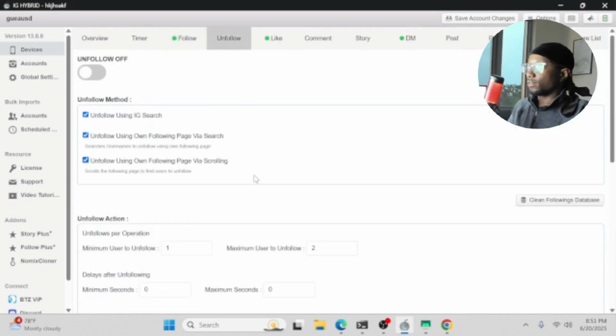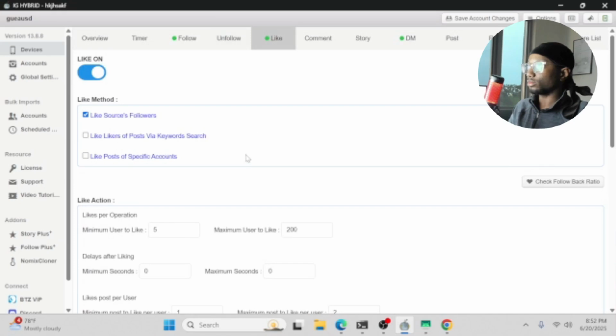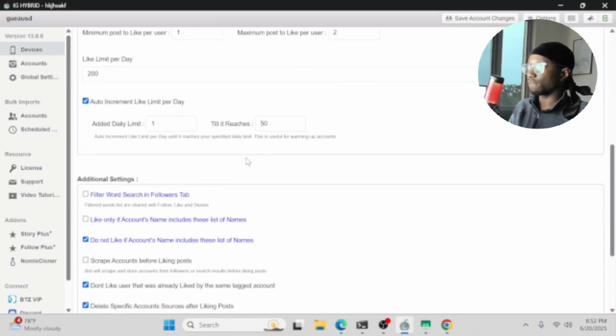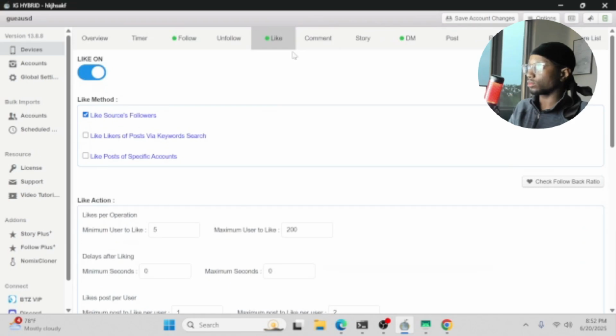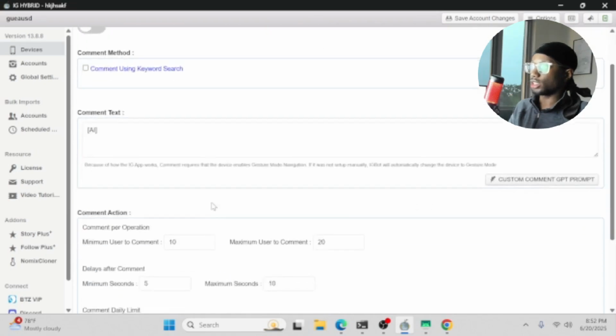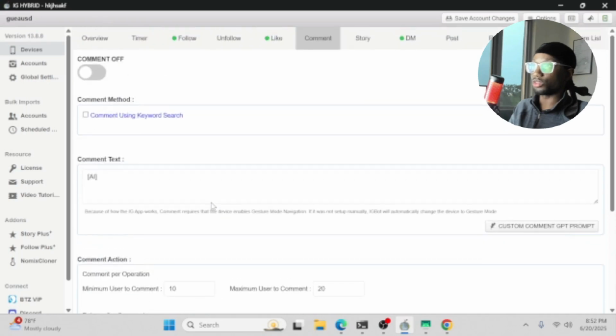But yeah, unfollow. This is what it looks like. Boom. Likes. Comment. I don't really touch the comment feature. I'm still working on it. If anyone is doing really well with the comment feature and has AI comments and things like that, please do hit me up, because I'm not really using this feature.